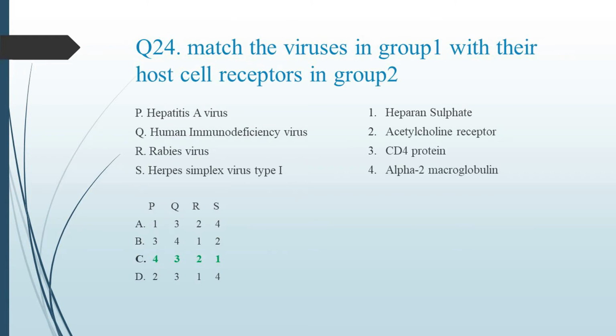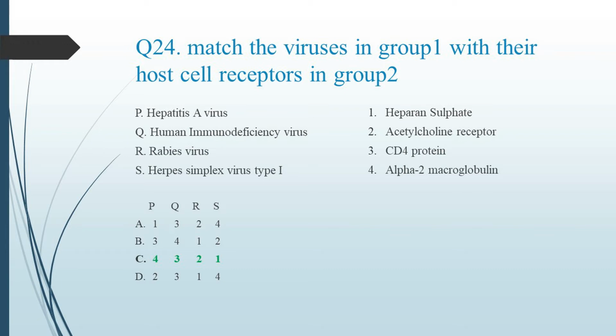Question number 24 is, match the viruses in group 1 with their host cell receptor in group 2. So heparan sulfate is a ubiquitously distributed polysulfated polysaccharide that is involved in the initial step of herpes simplex virus type 1 infection. The nicotinic acetylcholine receptor is the first identified receptor for rabies virus. One of the early hallmarks of HIV infection is impairment of a variety of CD4+ cells.